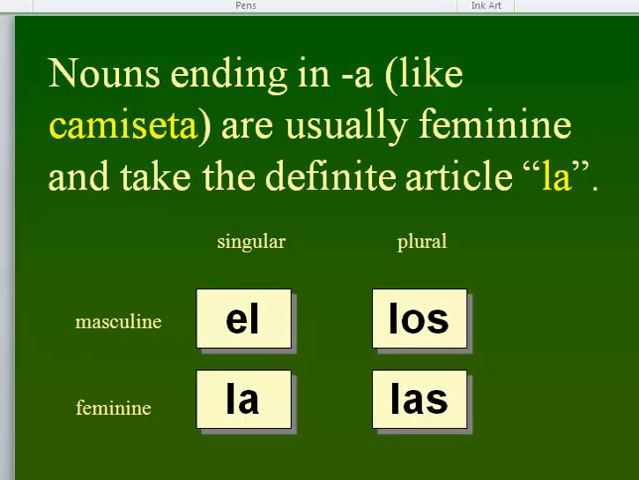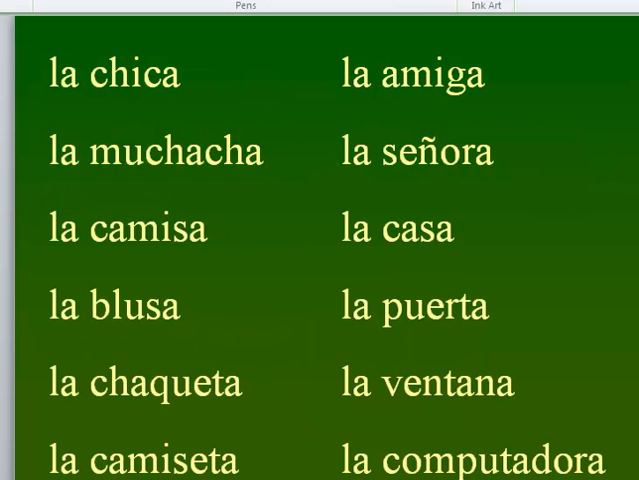And the same thing for feminine. Camiseta means shirt, and it ends in an A, therefore it's feminine. We're going to use the definite article la. Same thing, you can see some words. These are all feminine: chica, muchacha, blusa, words like that. I know a lot of them you don't know, but you can see the pattern. They all end in A's.